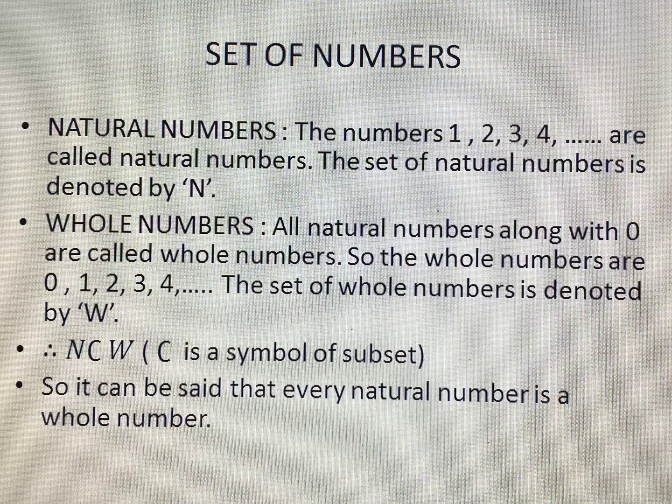Now here you can see that all the members of natural numbers, that is N, are there in the set of whole numbers.